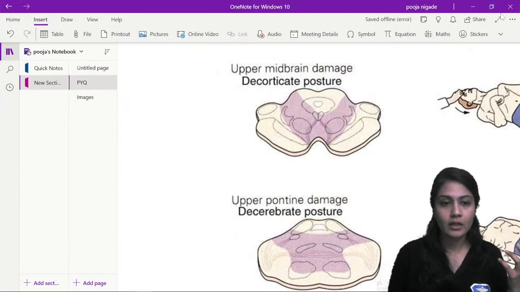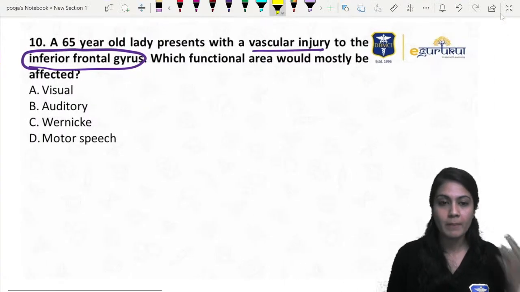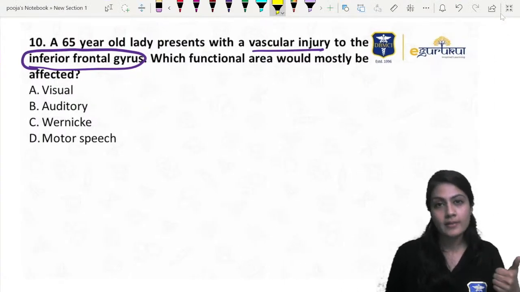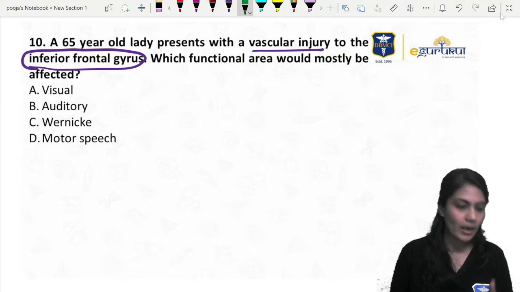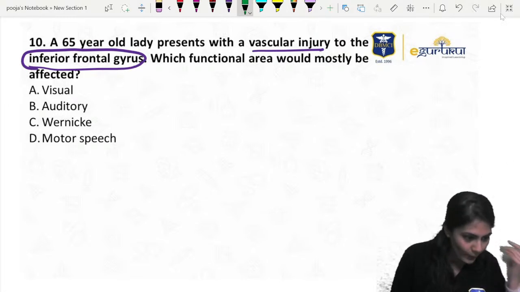Why are we giving so much time to this? Because remember, these questions are asked in INI-CET also, NEET also, in all other exams also. So please remember this. Next time this question comes, you'll give me the answer very quickly.